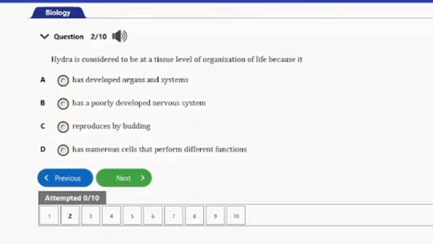Then numerous tissues with their distinct functions will make up an organ. Then organs will make up the system. That's just the way it goes. So in the case of a hydra, it is considered a tissue because it is made up of numerous cells that perform different functions. And that's it for that question. Let's go ahead and consider the next question.